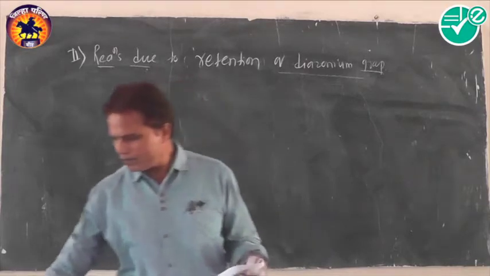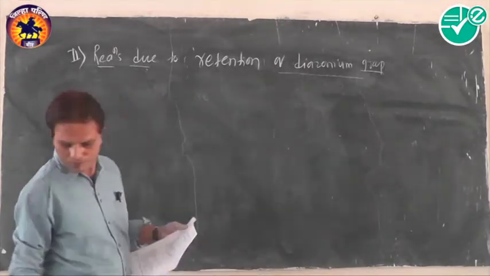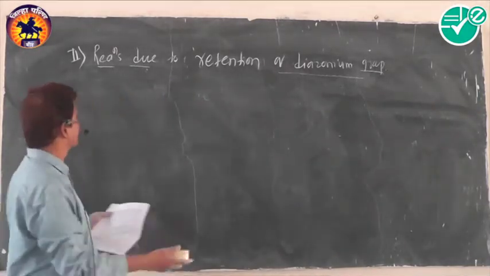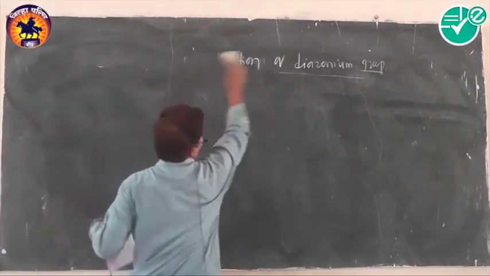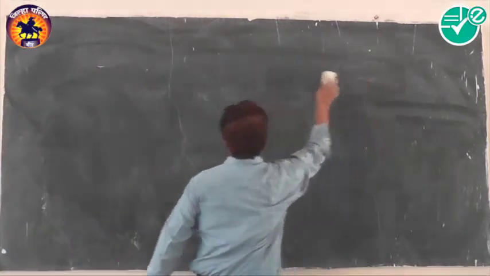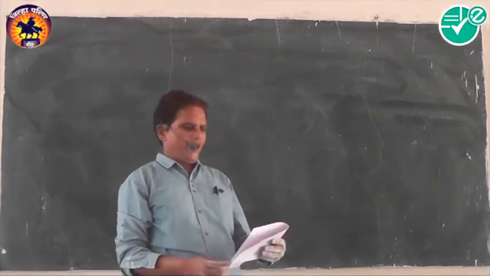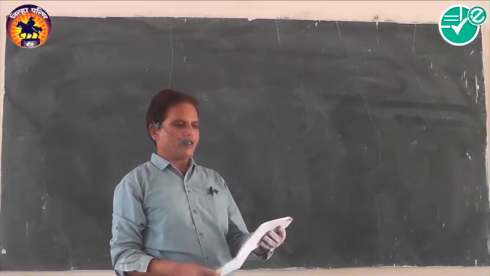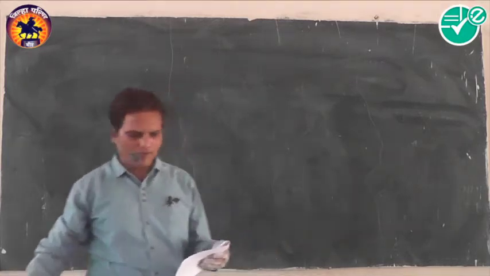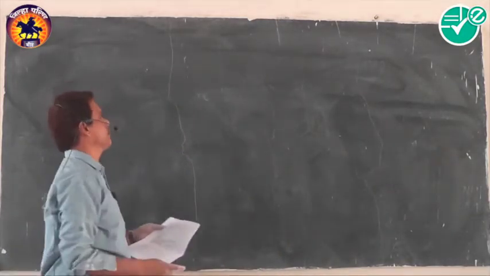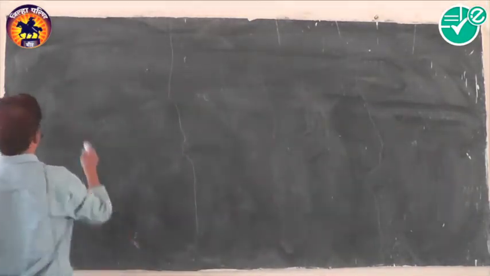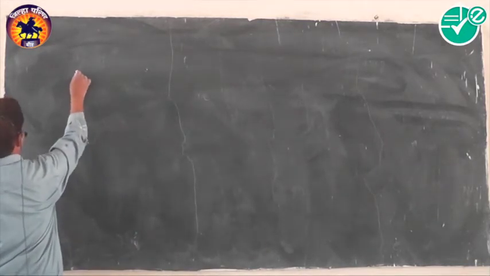Here is the next MCQ. I will read the MCQ first. Identify Z in the sequence of chemical reactions.